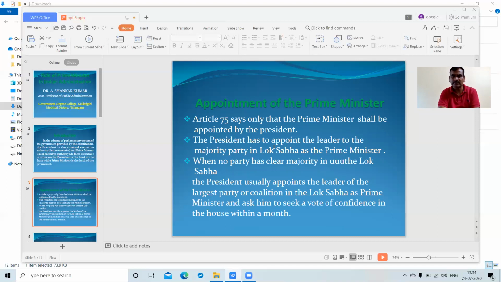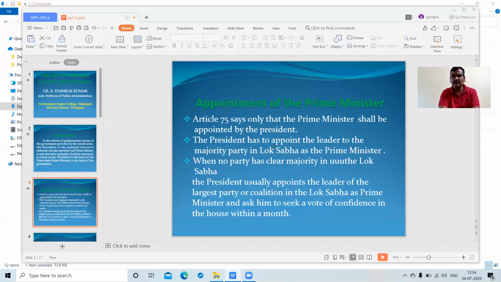That is one kind of case. The second case is when no party has a clear majority in the Lok Sabha elections, the President will usually appoint the leader of the largest party or a coalition in the Lok Sabha as Prime Minister.